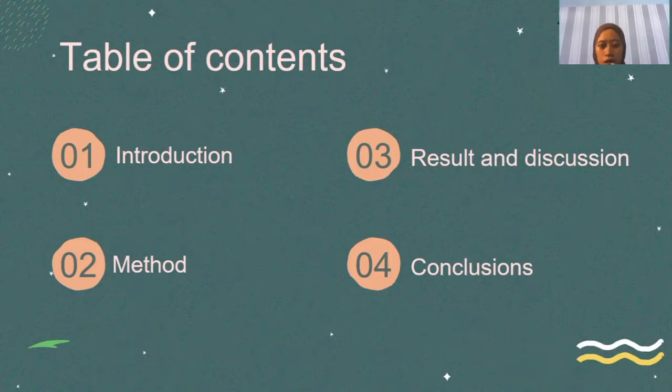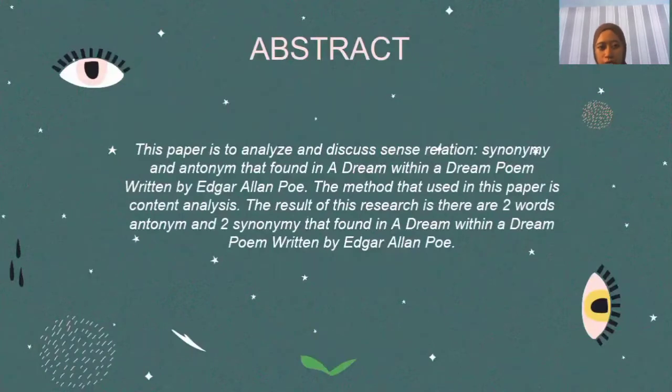Before I explain the introduction, I will explain the abstract first. The meaning of language is always interesting to study, since when we learn or use a language, it deals with its meaning. The meaning of language is often seen from the relation of a word with other words. Studying a language cannot be separated from studying its meaning, because when one is learning a language, he or she is also learning the meaning of the language. The sense of one word is related to the sense of another.